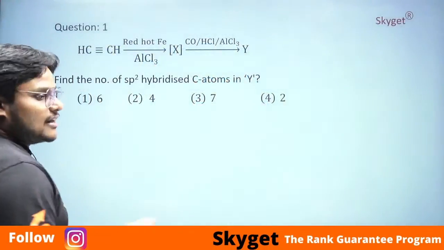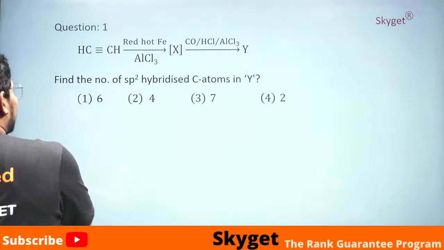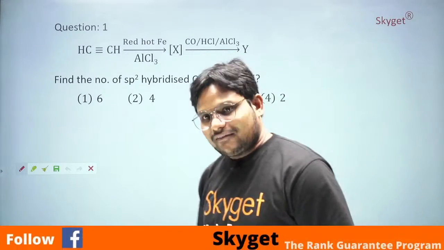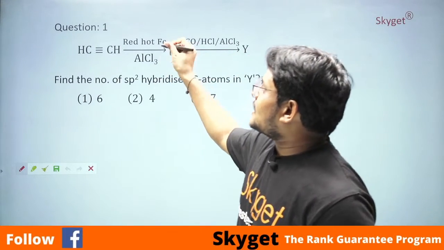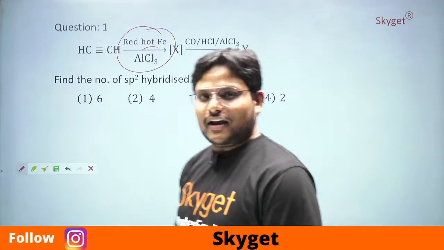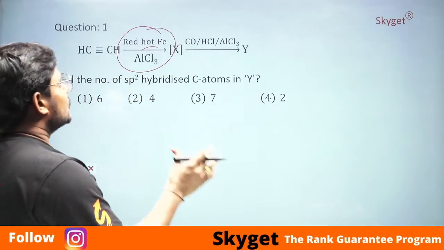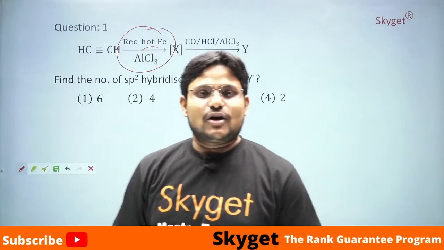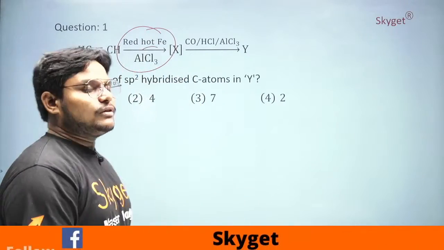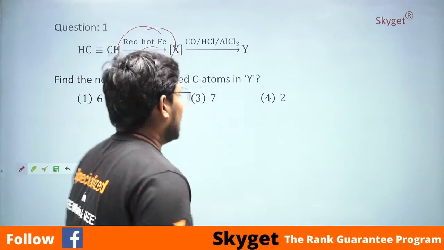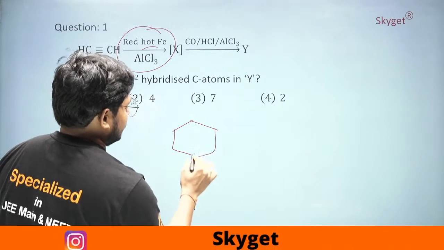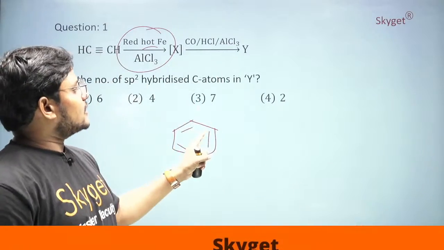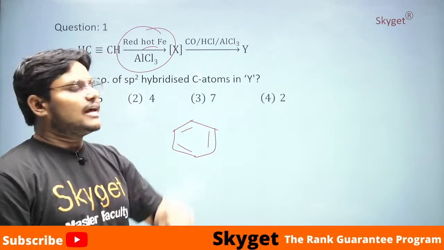Okay, students, now see what we are going to discuss here. The first and foremost question that we are going to see. If you see here, they have given alkyne, and they are making this alkyne react in the presence of red hot Fe and AlCl3. This will allow the alkyne to undergo aromatization, and you are getting a benzene ring. The next moment itself, they are making the benzene ring react with CO, HCl and AlCl3.